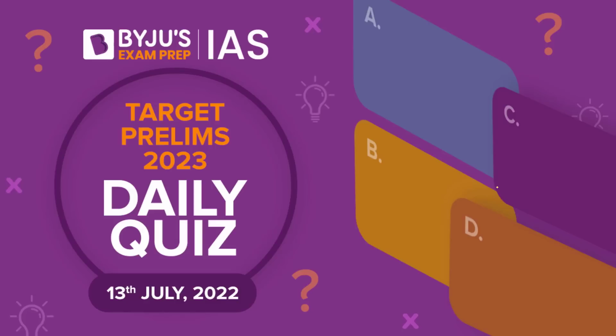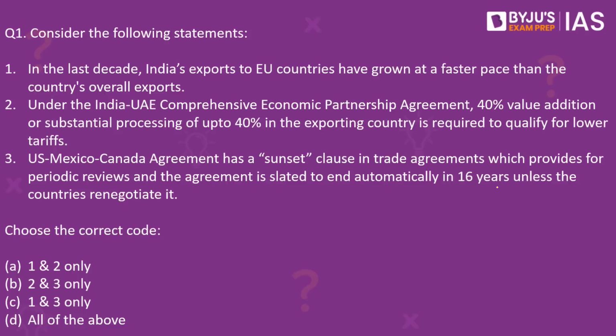Let's begin the daily quiz for today with question number 1 on your screen. Consider the following statements. Number 1. In the last decade, India's exports to the EU countries have grown at a faster pace than the country's overall exports. Second, under the India UAE Comprehensive Economic Partnership Agreement, 40% value addition or substantial processing in the exporting country is required to qualify for lower tariffs.